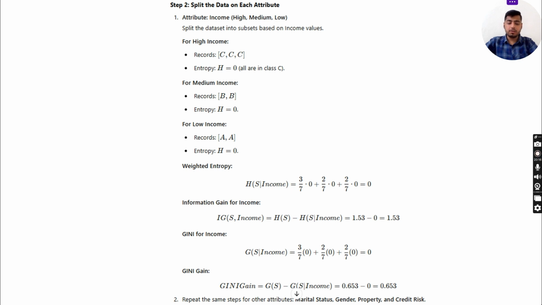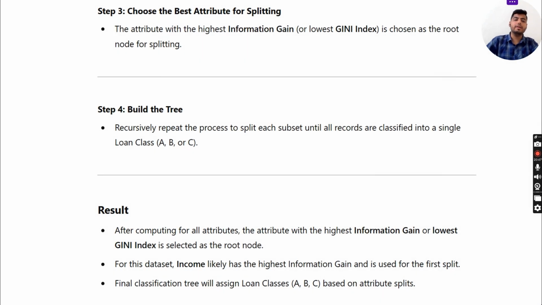Now, information gain for income, IG of S and income is equal to H of S minus H of S of income, is equal to 1.53 minus 0, which is 1.53. Gini for income, G of S of income, so 3 by 7 times 0, which is 0. And Gini gain is equal to G of S minus G of S of income is equal to 0.653 minus 0 is equal to 0.653. Now repeat the same steps for other attributes, which are marital status, gender, property, and credit risk.